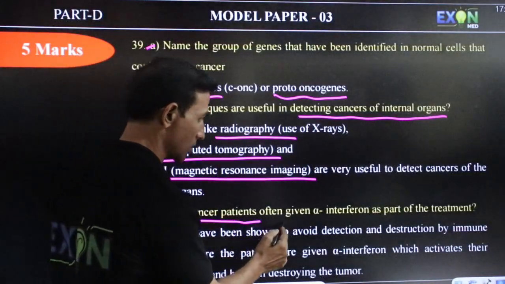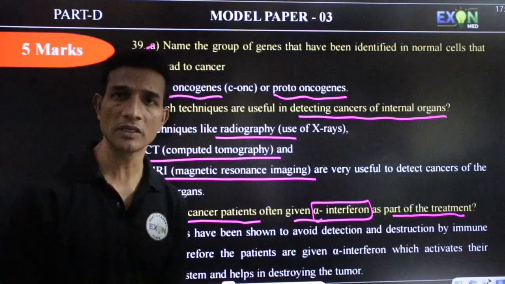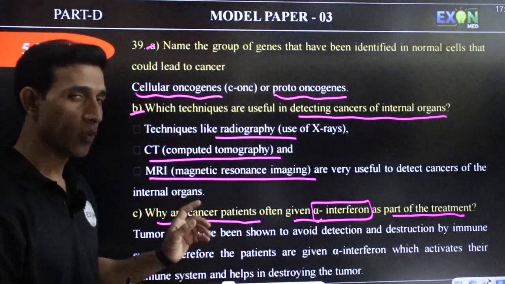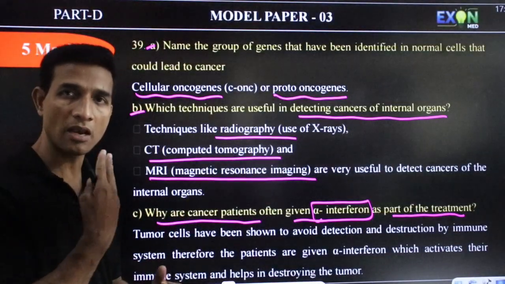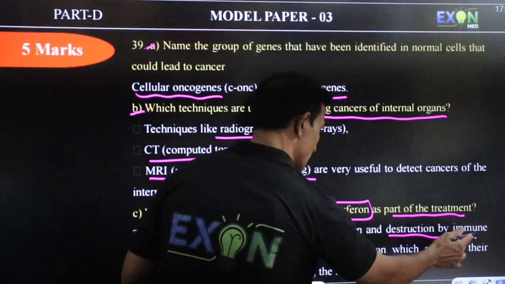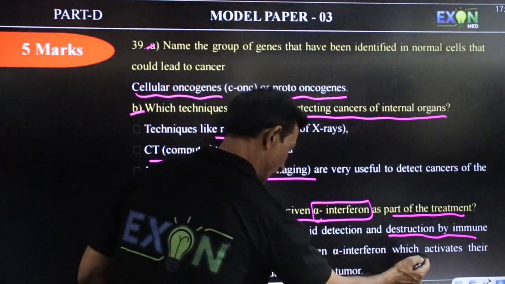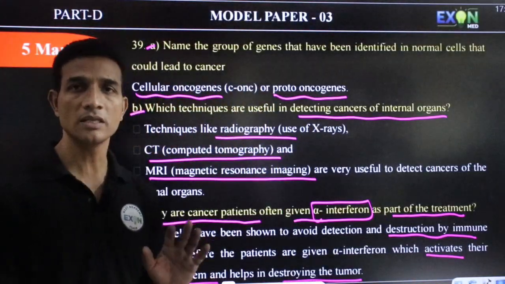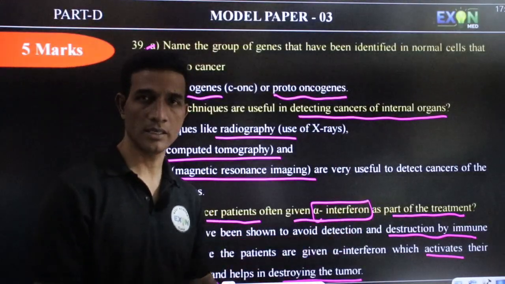Next question. They have asked A, B and C questions. Why are cancer patients often given alpha interferons as a part of treatment? Whenever patients with tumors are given alpha interferons, it activates their immunity, which then destroys the tumor. So this helps in destroying the tumor, and that is why they are given alpha interferons.